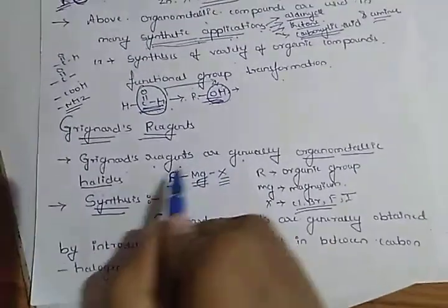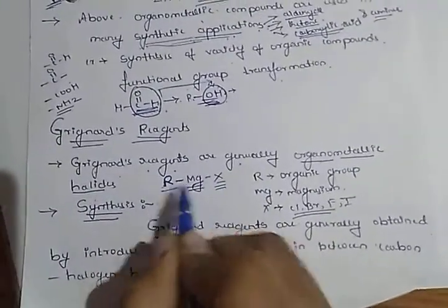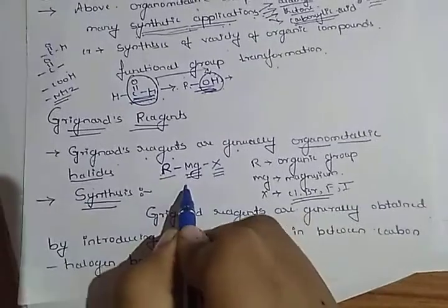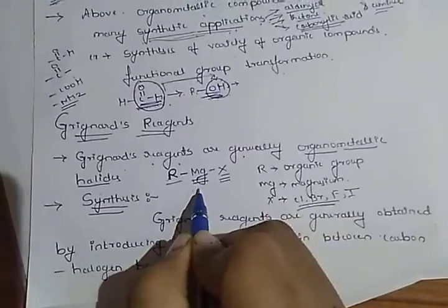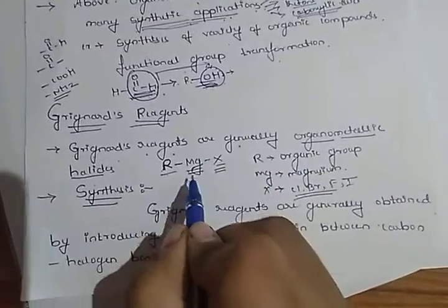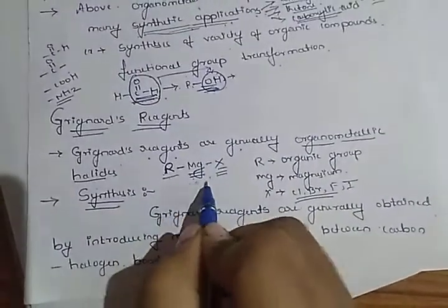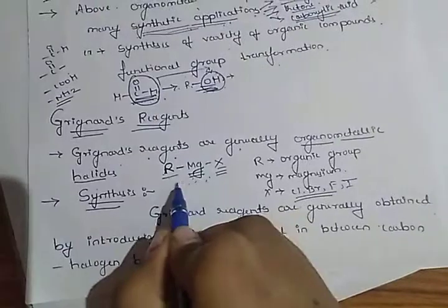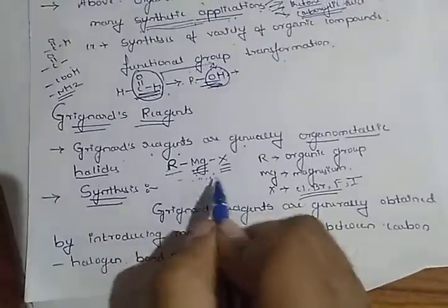These organometallic halides are called Grignard reagents because they were first synthesized by a scientist named Grignard. Hence this is called a Grignard reagent.